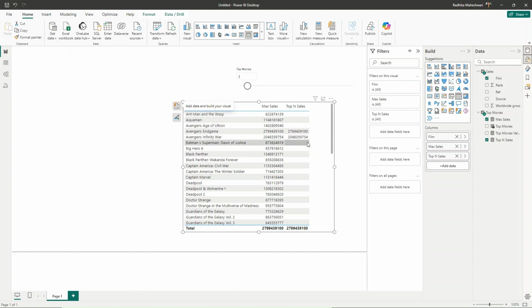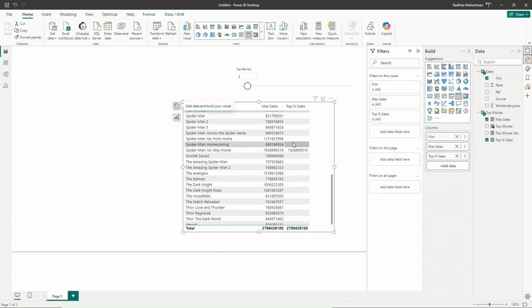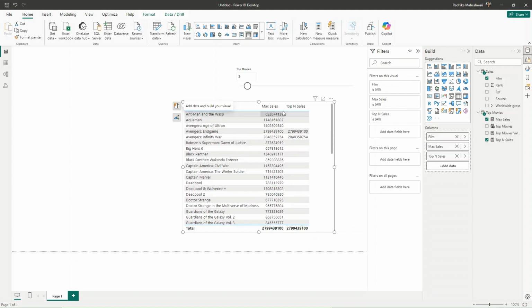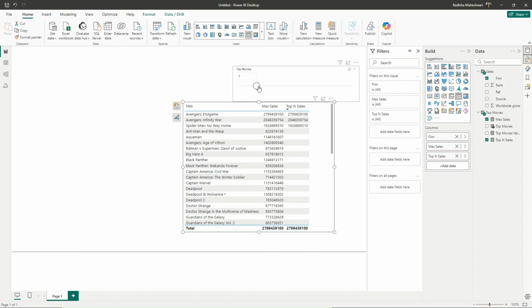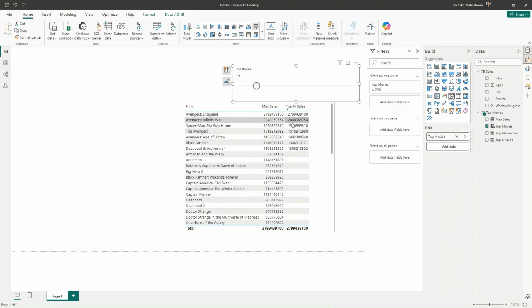So this is the first movie, this is the second one, and this is the third one. I will just order this by top end. Now, if you see, when I change the number top 7, it gives me values for top 7 movies. When I change value to 2, it gives me values for top 2 movies only. So this is how we can use this.